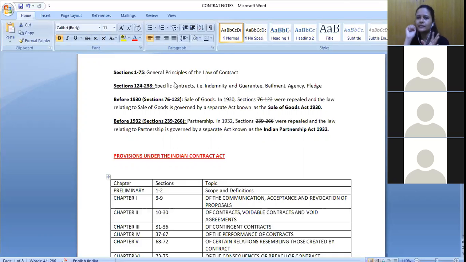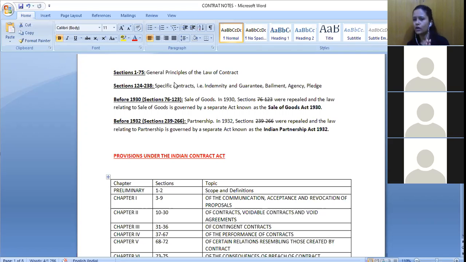What you need to study is how questions are being asked. Based on that only you need to study. If they are asking from the sections part, you would study sections. If they are asking conceptual things, like from communication, when communication is complete, when it is not completed, then you need to have an understanding of those things.